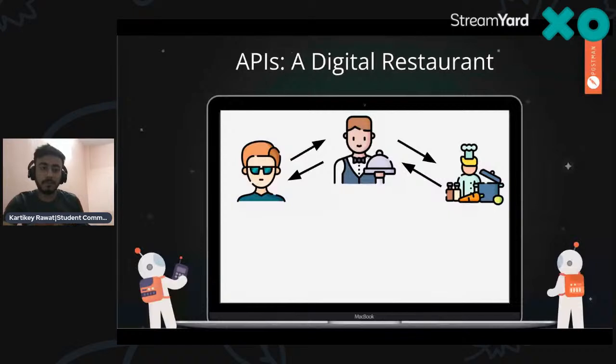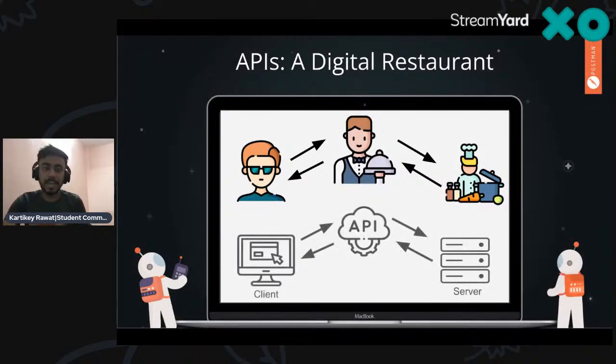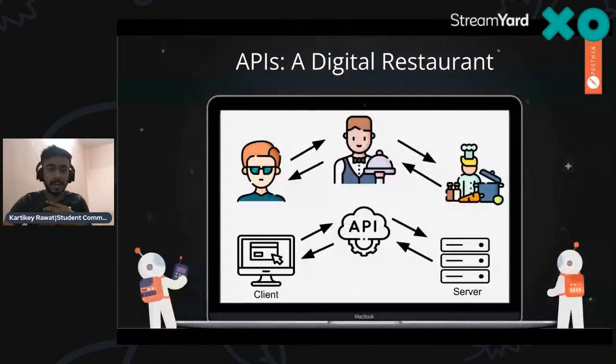For more information on how the whole API works, suppose I go to the Google search engine, right? Google, or www.google.com, is like an API, and the whole thing is actually happening on the server, the backend script that is going on. If I search about myself, Kartikey Rawat, it will give some results that are available on their server. So that's basically it.